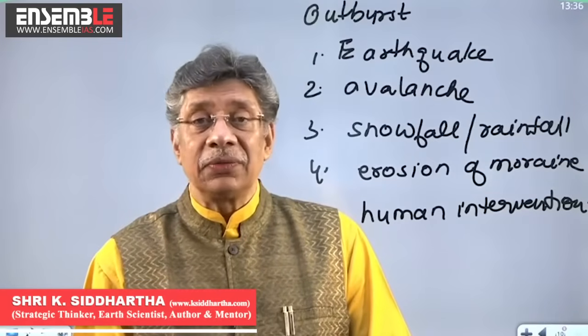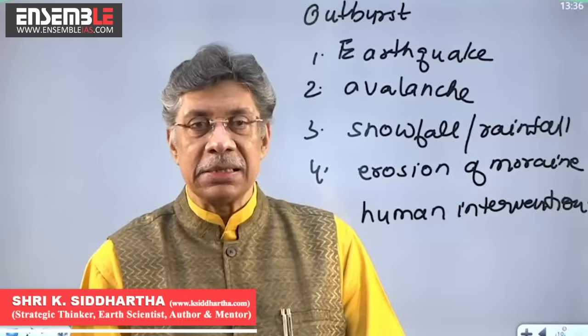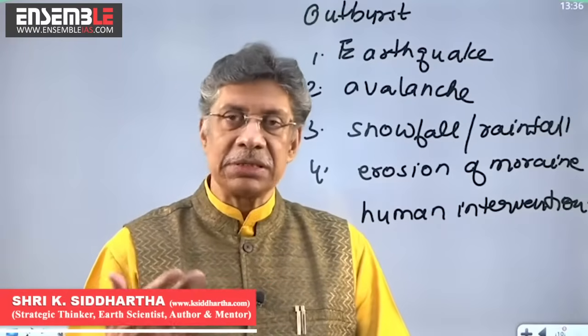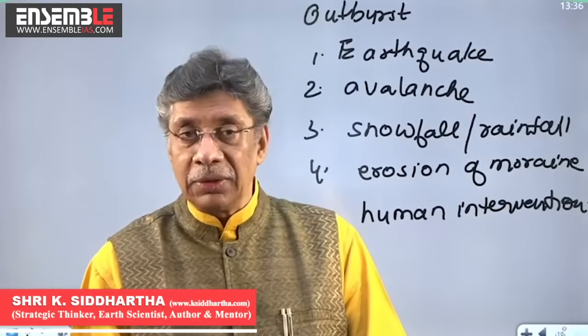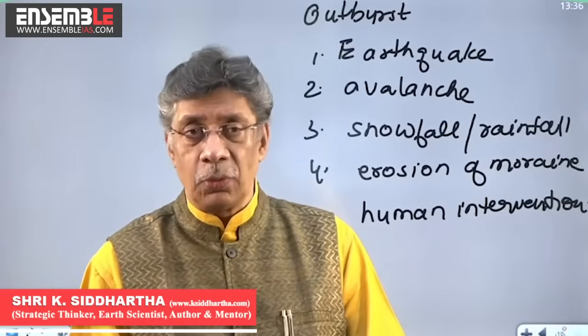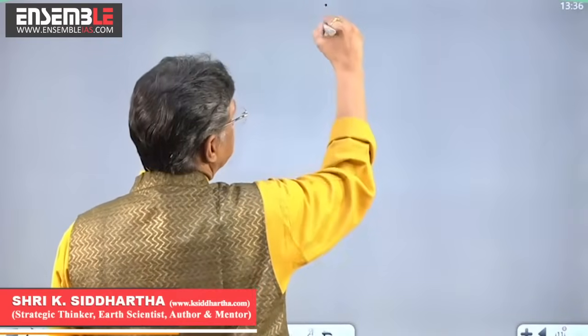Now, how can we minimize this type of damage? Such natural disasters cannot be prevented, but there can be proactive measures for minimization. One of them is trying to control and manage it.